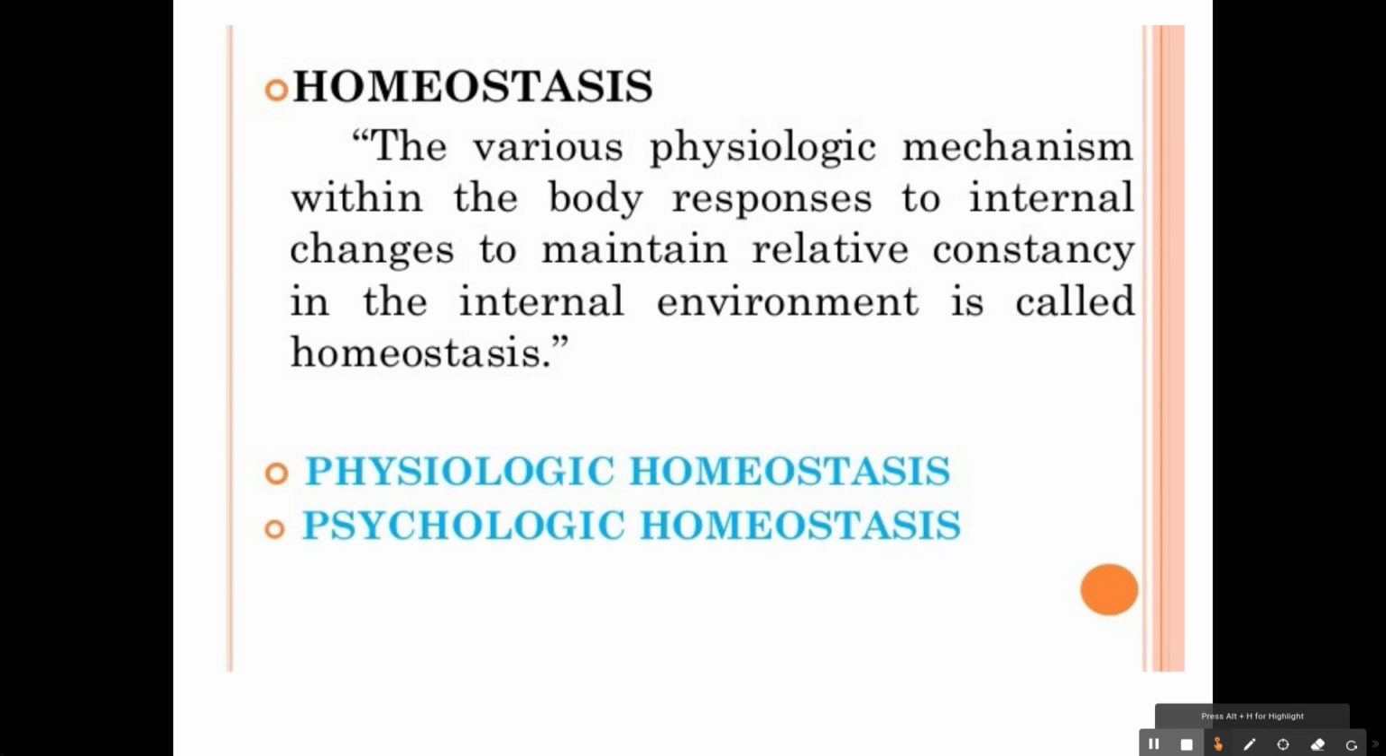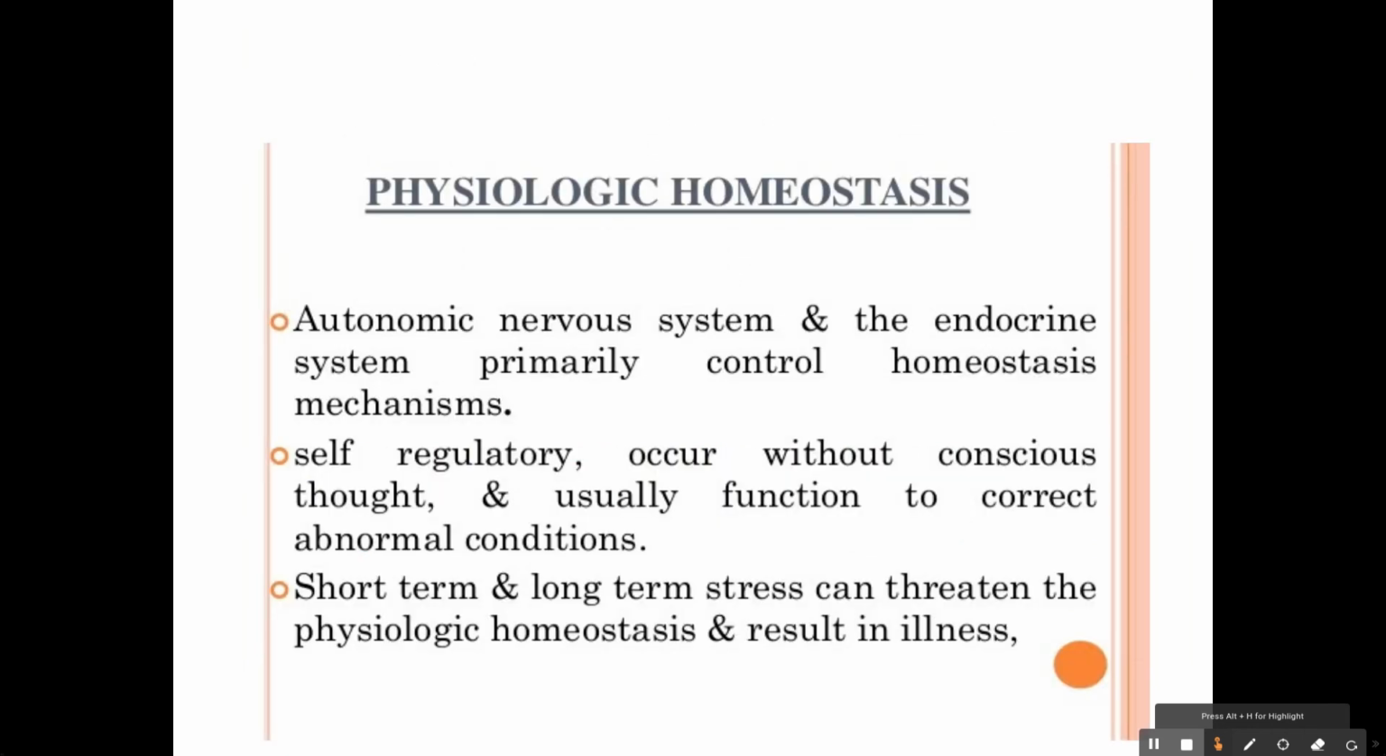There are two types of homeostasis: physiologic homeostasis and psychologic homeostasis. In this session we will be discussing the physiologic homeostasis. So what is physiologic homeostasis? The autonomic nervous system and the endocrine system primarily control homeostasis mechanisms. So you should remember this: autonomic nervous system and the endocrine system.